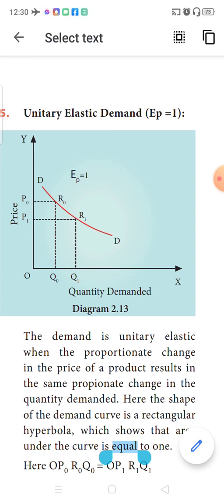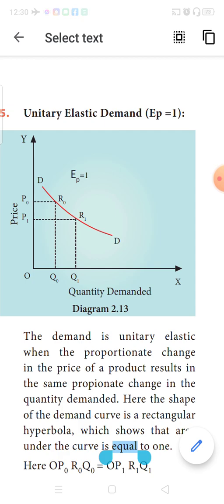Which means if the change in price is 1 rupee, the change in quantity demanded is also 1 unit. For an equal change in price, there is an equal proportionate change in the quantity demanded. If such is the case, you call the elasticity unitary elastic demand.